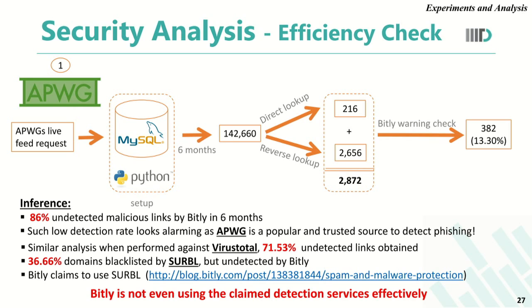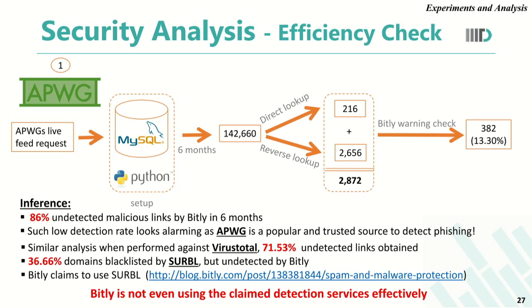After setting up this system, we kept it running for 6 months and got close to 1.42 lakh APWG marked suspicious URLs. Of these suspicious URLs, we performed a direct lookup followed by a reverse lookup. Direct lookup we did in order to directly identify if there exist Bitly links in this dataset, for which we got 216 Bitly links directly.